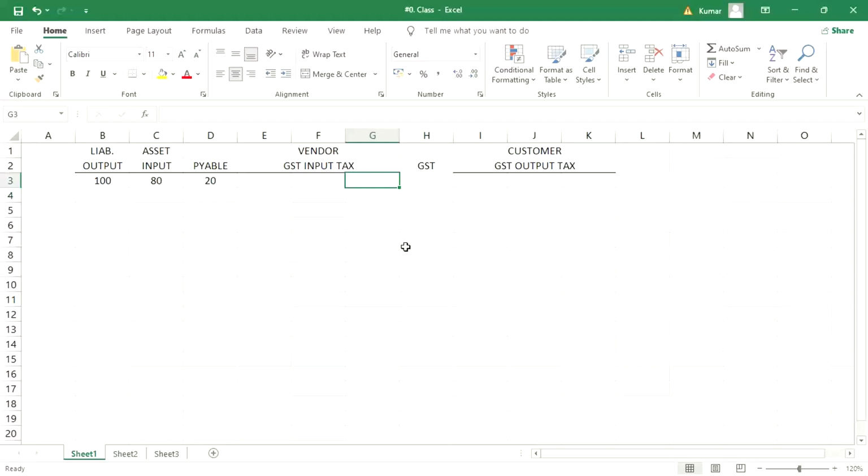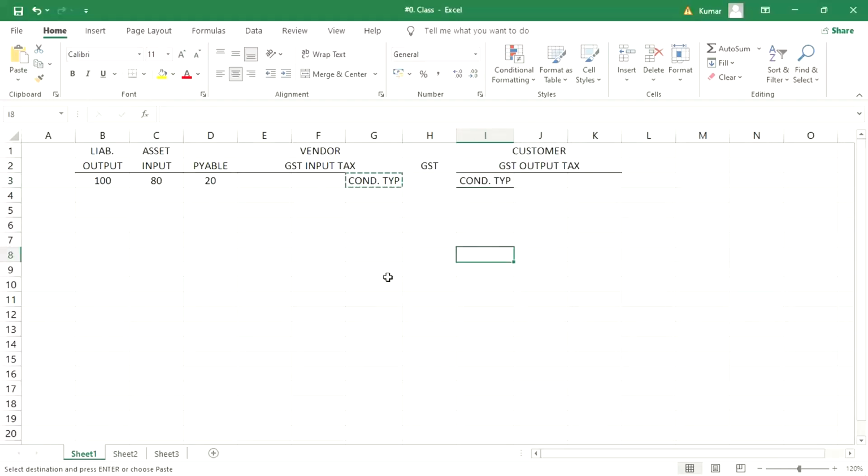So here just type condition type. This is for input, and again for output also. For input, how many condition types, and for output, how many condition types?